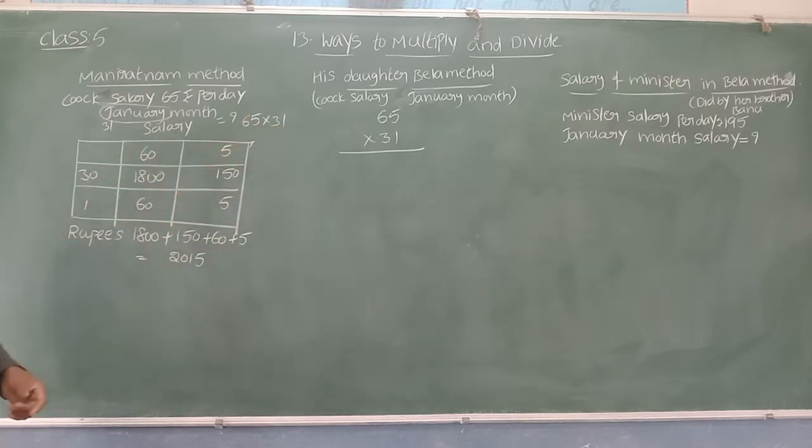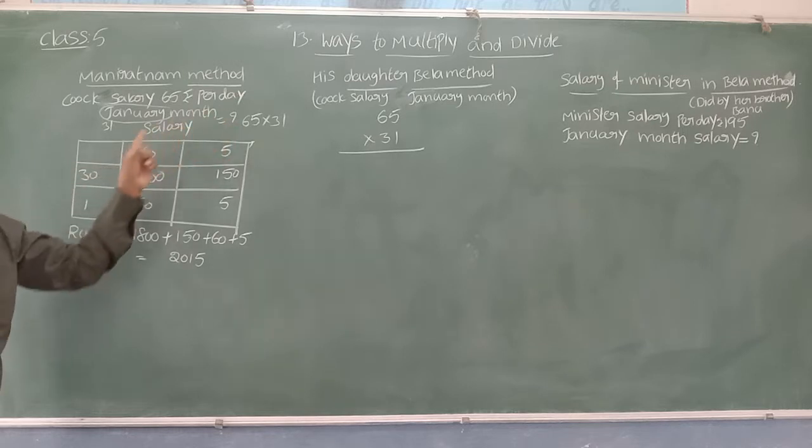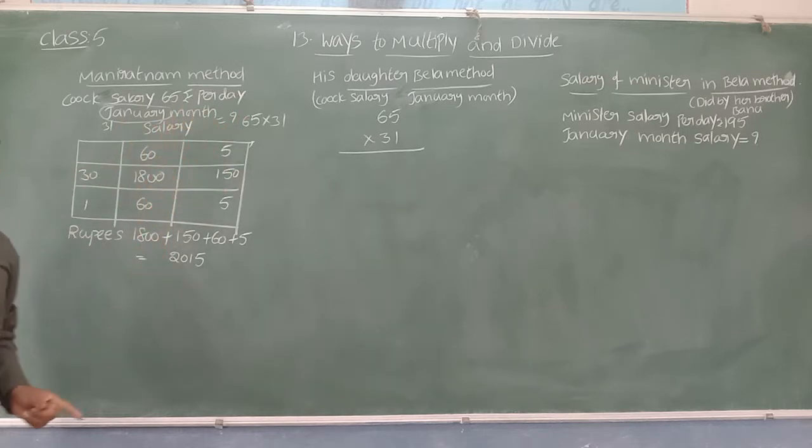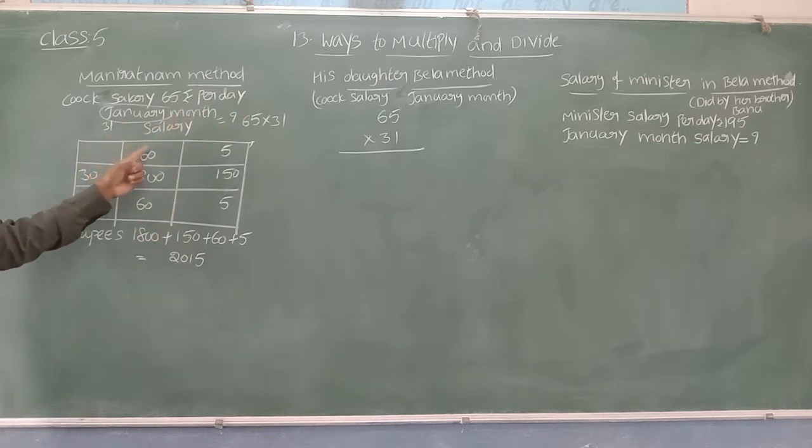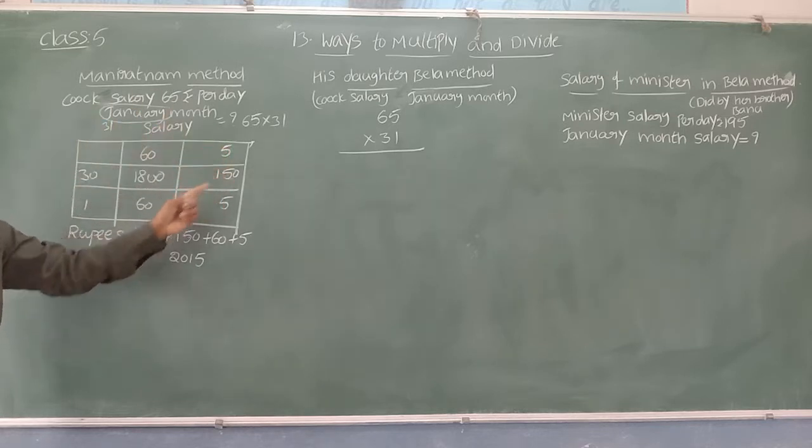Similarly, 31 also is split into two parts. He took the round figure 30 plus 1, 31. 60 plus 5, 65. Then he multiplied 30 into 60. He got 1800. 30 into 5, 150.